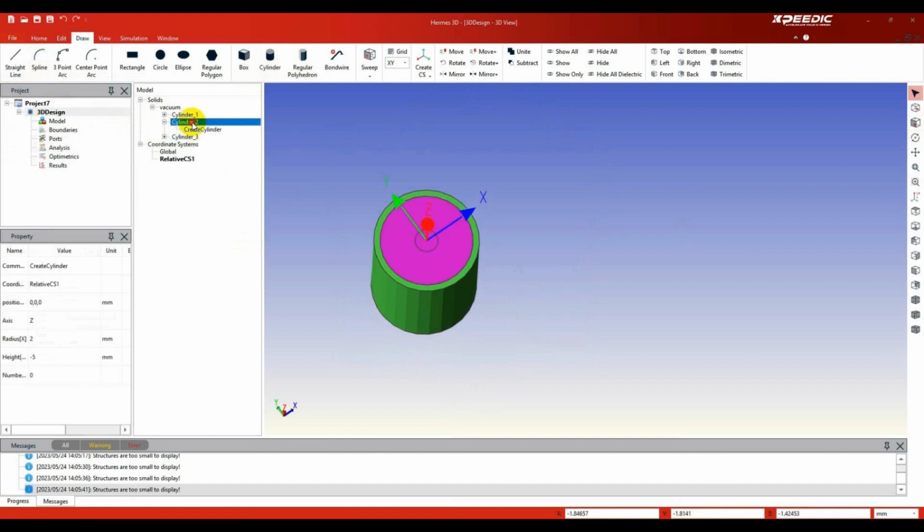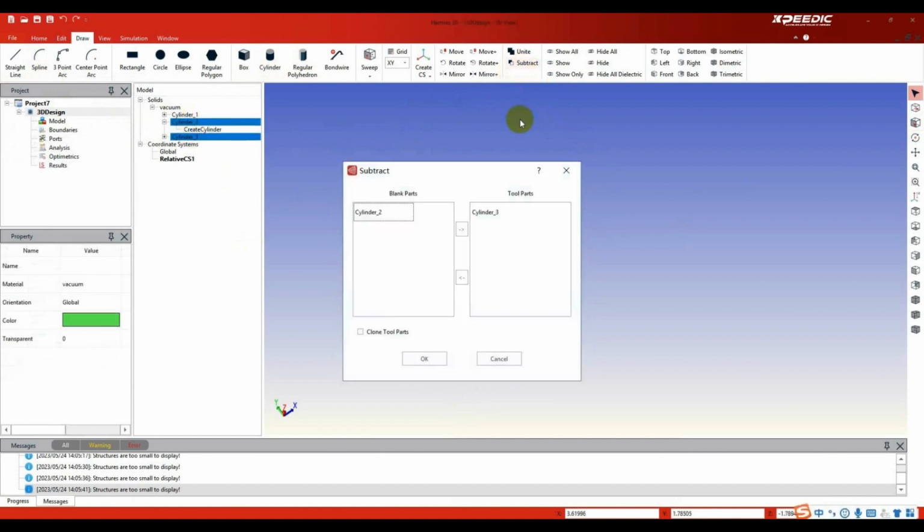Next, select two cylinders and perform the Subtract Boolean operation.